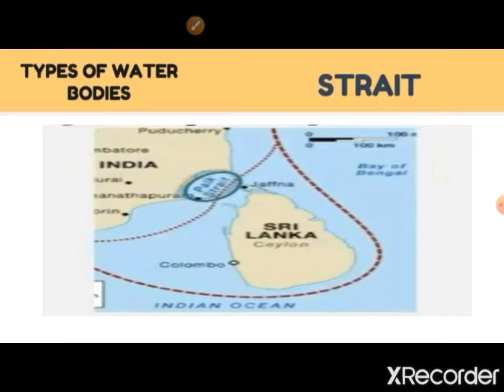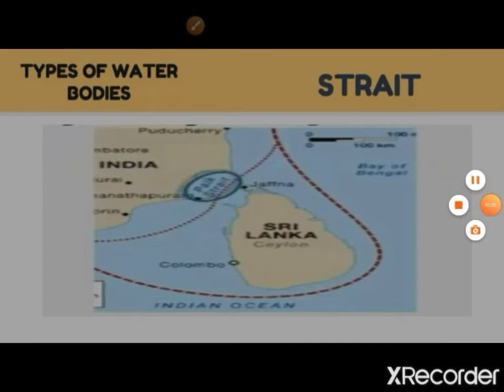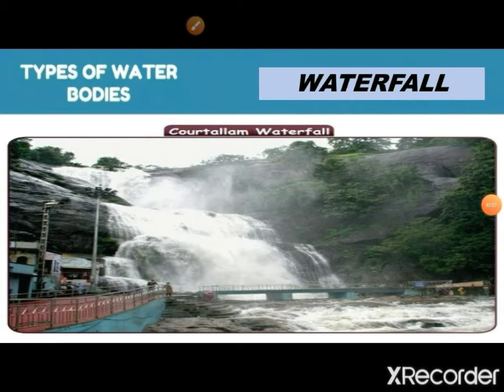For example, Palk Strait joining the Bay of Bengal and the Indian Ocean. Waterfall. A waterfall forms when a river flows from a great height. For example, Kutralam waterfall.